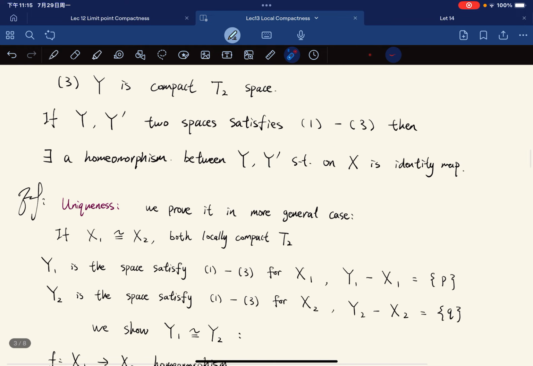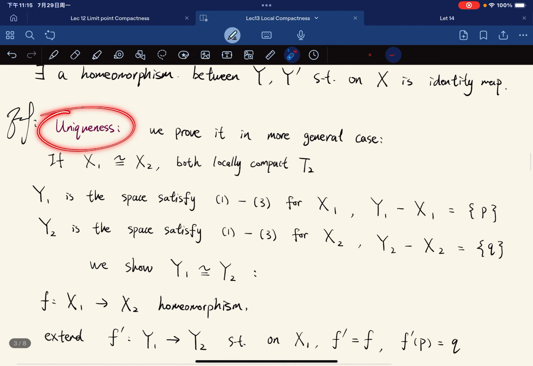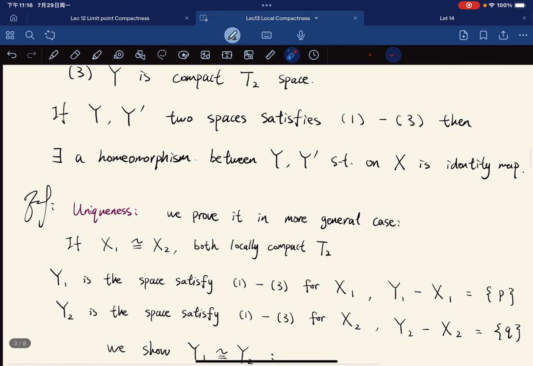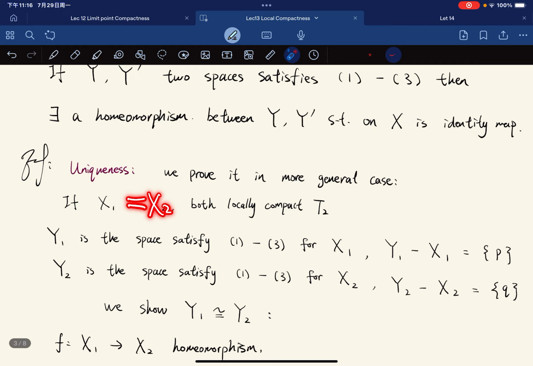And in fact, this is our idea, but we're going to show something more general. So in the uniqueness part, we prove something in a more general case: if X1 and X2 are homeomorphic, both locally compact Hausdorff, and Y1 is the space satisfying the conditions for X1 with extra point p, and Y2 is the space satisfying the conditions for X2 with Y2 minus X2 equal to q, then we have Y1 and Y2 are homeomorphic. So this is our special case, right, when X1 is equal to X2.